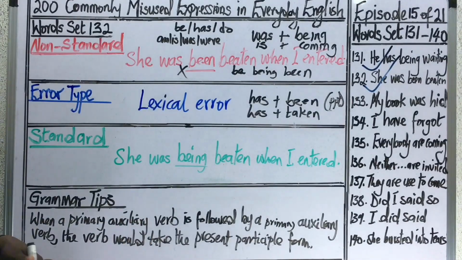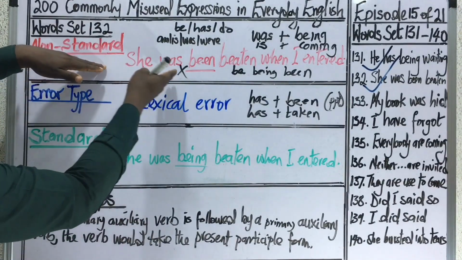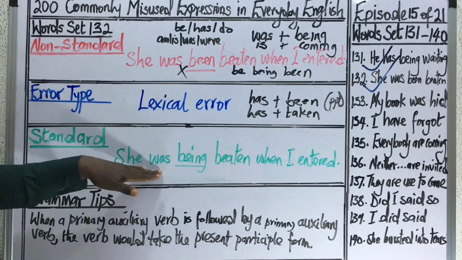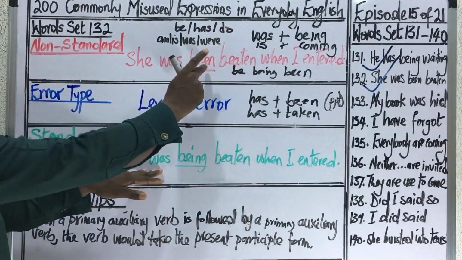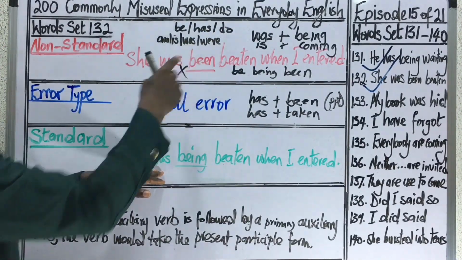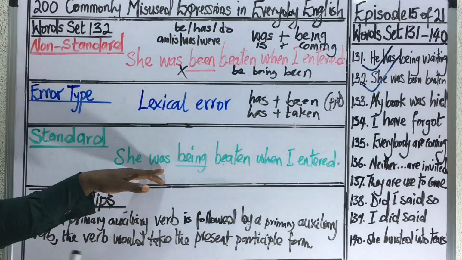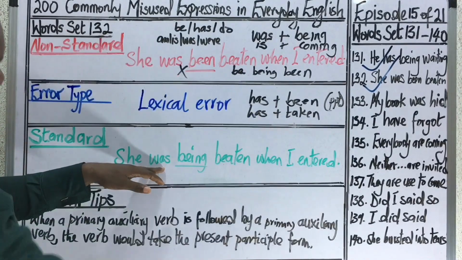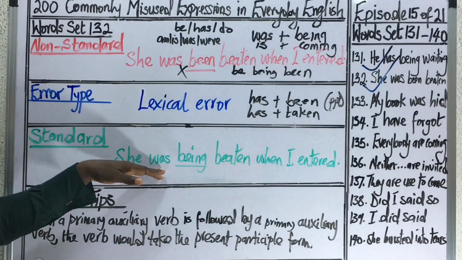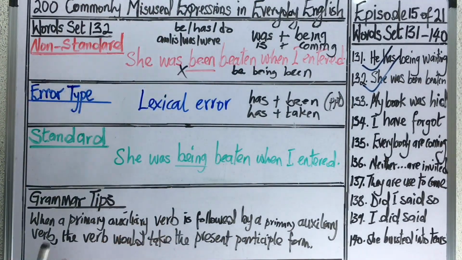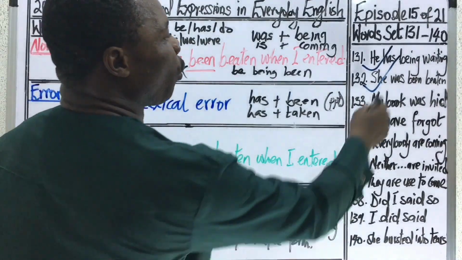Back to our analysis. Instead of saying "she was being beaten," you would say "she was being beaten," because was cannot combine with a past participle form. This is the summary of what we have said. Was cannot combine with a past participle form. So "was being" is wrong. Instead, you are going to say "was being." And that's going to give you a past continuous tense. So this is how we can talk about this expression in everyday usage. With that, we move forward to our next expression set, which is "my book was hid."